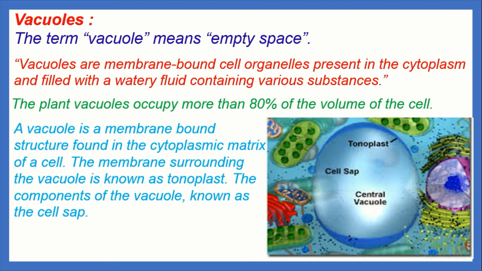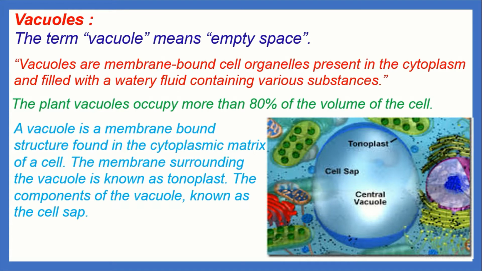A vacuole is a membrane-bound structure found in the cytoplasmic matrix of a cell. The membrane surrounding the vacuole is known as tonoplast. The component of the vacuole is known as cell sap. In all plant cells, there is a big-sized vacuole. In animal cells, vacuoles are either absent or extremely minute.